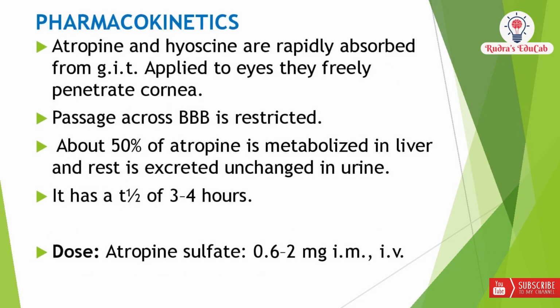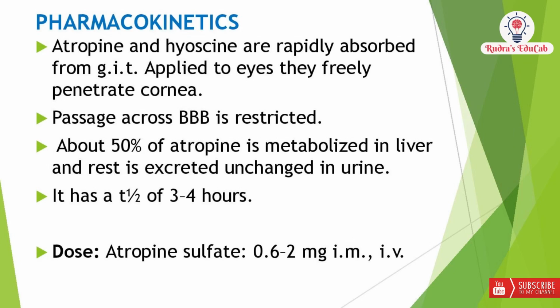Pharmacokinetics. Atropine and hyoscine are rapidly absorbed from the GIT, that is the gastrointestinal tract. When these drugs are applied to the eyes, they freely penetrate the cornea, and passage across the blood-brain barrier is restricted. Above 50% of atropine is metabolized in the liver, and the rest is excreted unchanged in urine.